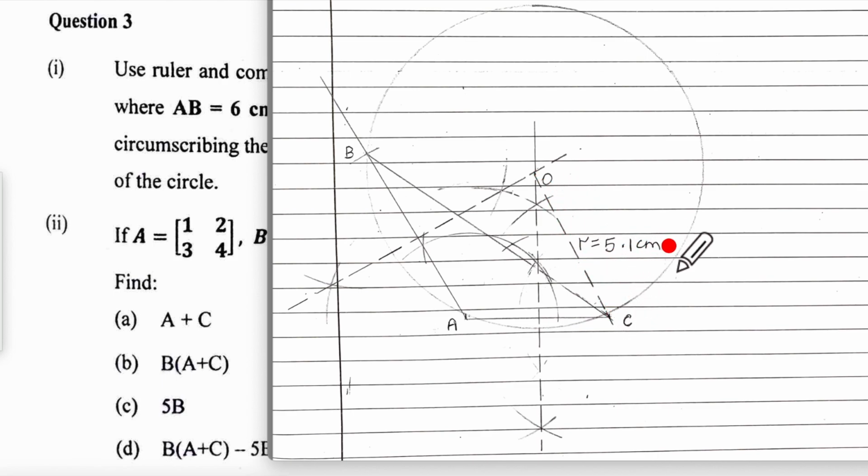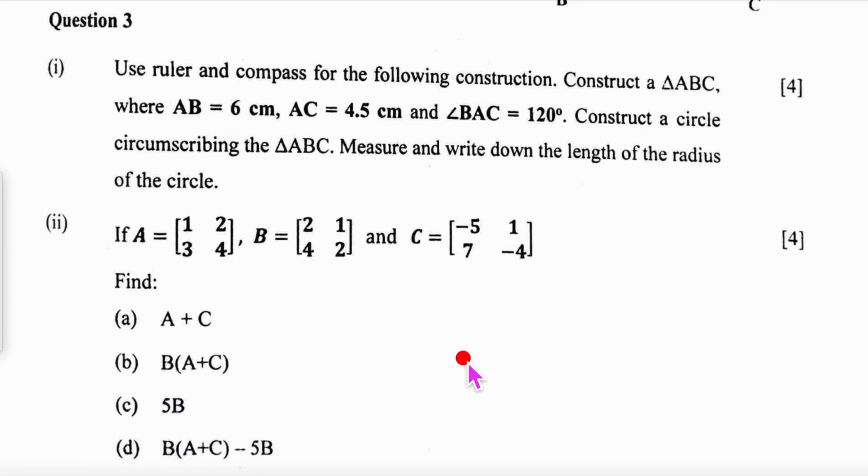This is 5.1 centimeter. Now when you are constructing this radius, before you draw it, keep the point of compass over here and check whether it is passing through C, is it passing through A, is it passing through B, and then you draw the circle. Okay, and the radius comes out to be 5.1 centimeter and you have to write that. So that is our question number 3, first part.